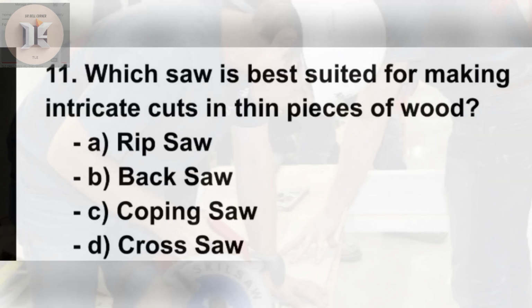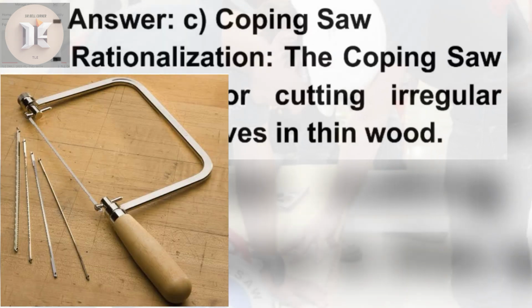11. Which saw is best suited for making intricate cuts in thin pieces of wood? A. Rip saw. B. Back saw. C. Coping saw. D. Cross saw. 5, 4, 3, 2, 1. Answer. C. Coping saw. Rationalization. The coping saw is designed for cutting irregular shapes and curves in thin wood.